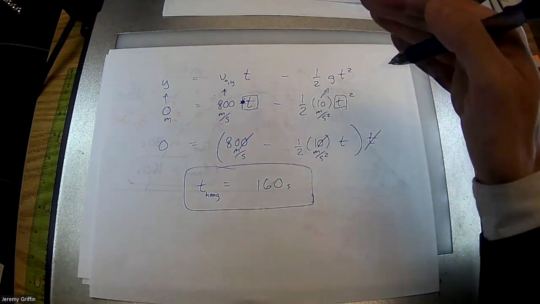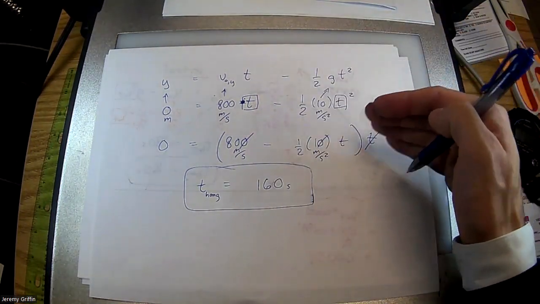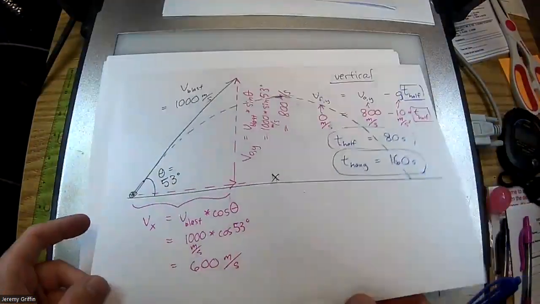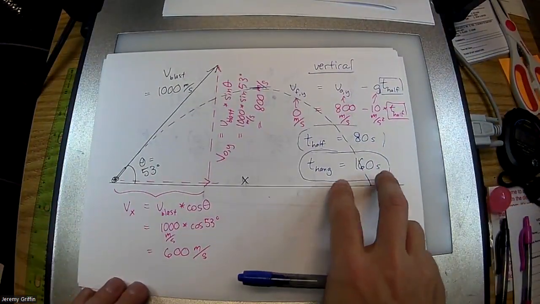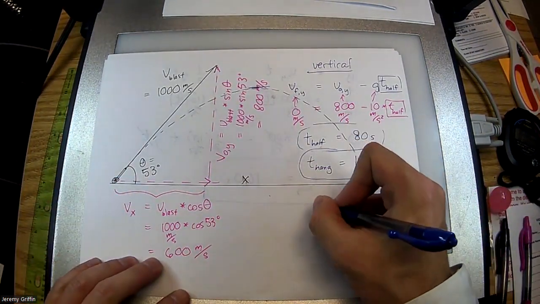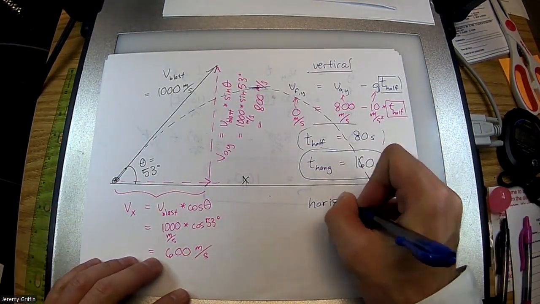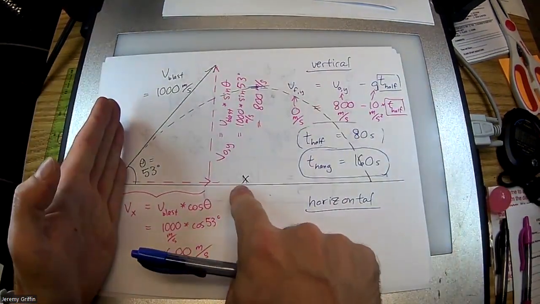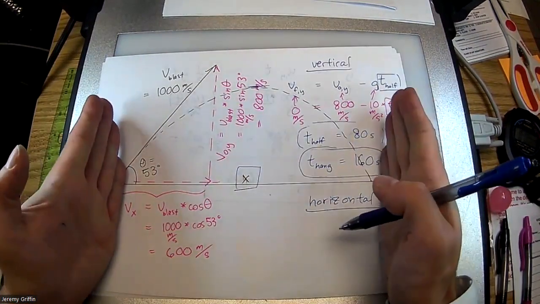Okay. Again, I solved this with numbers, threw some numbers in here. You guys could solve this in terms of variables, right? Okay. All right, so back over here. I showed you guys 2 different ways to get the amount of time it's going to be in the air for. Okay. Let's switch over to horizontal. So we can figure out how far does this go? What is this x right here? How far does it go?